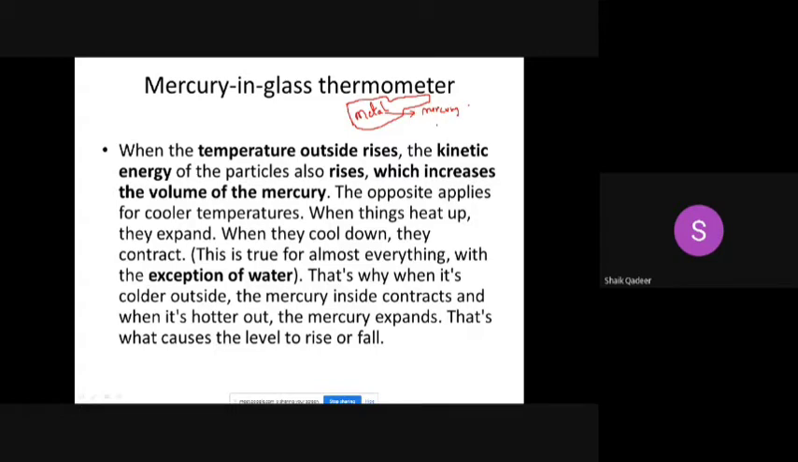So this simple property of mercury can be used over here, where a glass filled with mercury is kept where we want to sense the temperature. With the increase in temperature, the kinetic energy of the mercury particles also rises, and the volume of the mercury increases and it expands, and the corresponding scales can be used to see that temperature information.